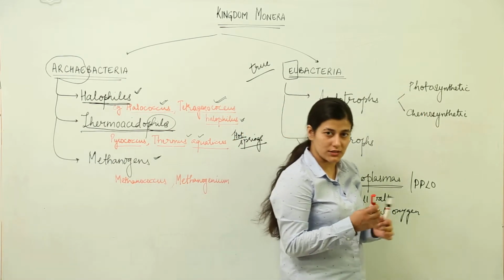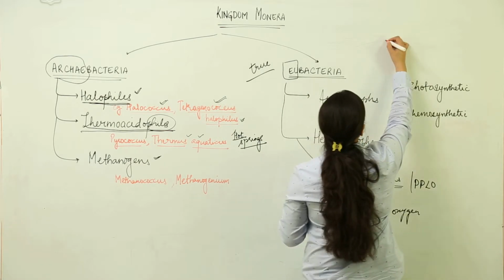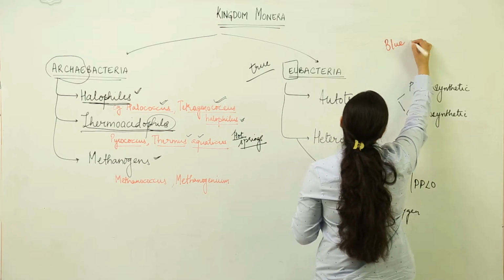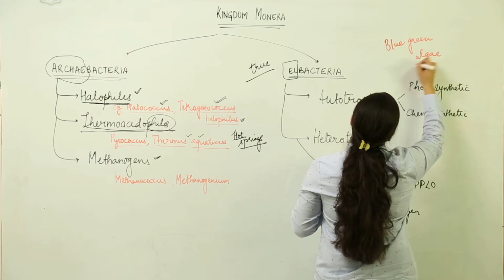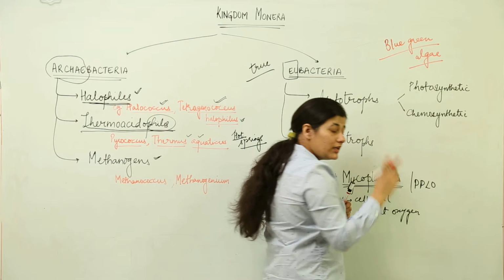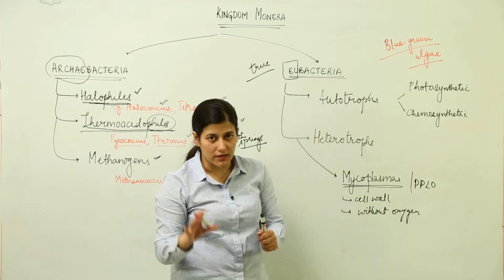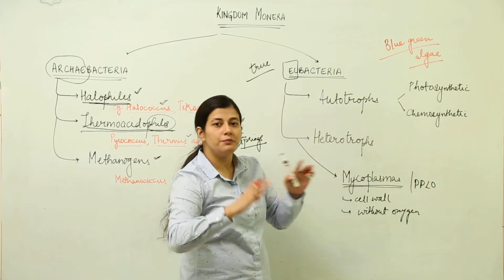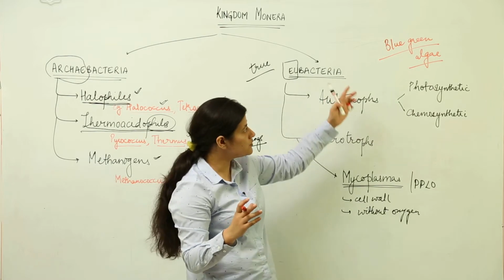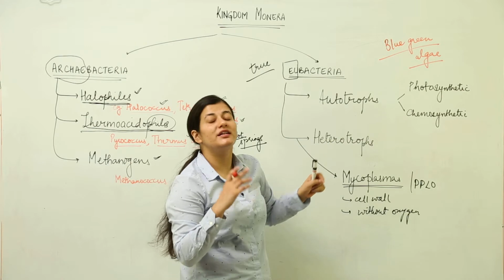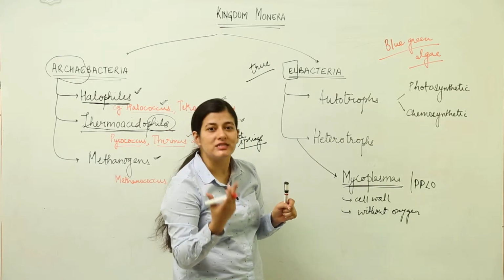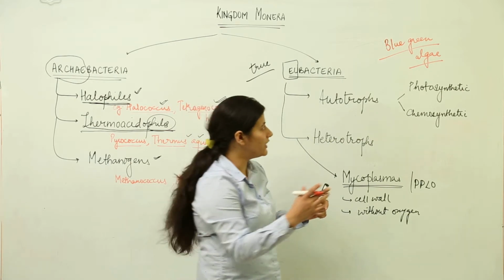And over here when we talk about photosynthetic bacteria, we have a misleading sort of word, that is blue-green algae. Now this blue-green algae we know that it is part of plants. We are discussing the prokaryotic cells over here. So how can this be present over here? This would be a misfit if we have to go according to the name. But the name itself is misleading. It is not the blue-green algae.